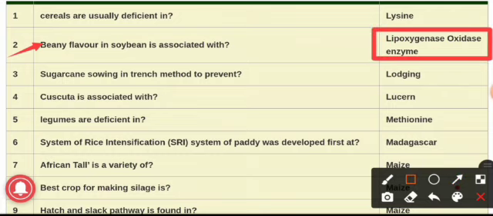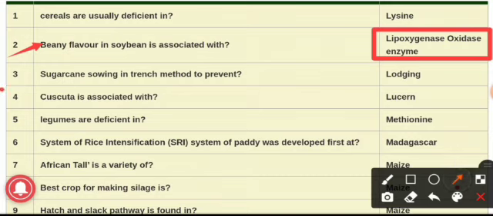And this beany flavor is the result of the action of the enzyme lipoxygenase, and as the name implies, the enzyme is involved in the oxidation of lipids or fat, which results in the beany or grassy flavor in soybean. There are three forms of the enzyme, commonly referred to as lipoxygenase 1, 2 and 3, and all three forms occur in the soybean varieties grown by the farmers.